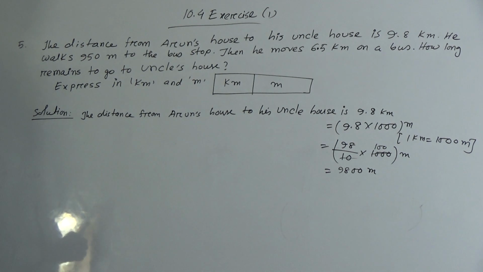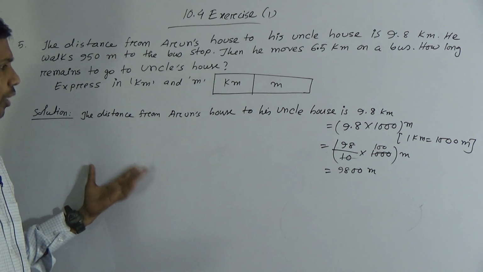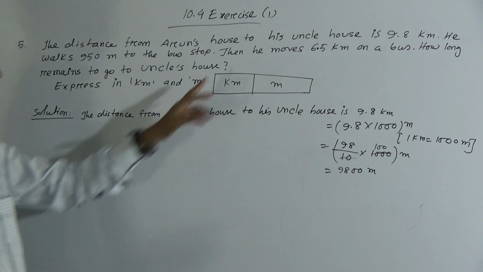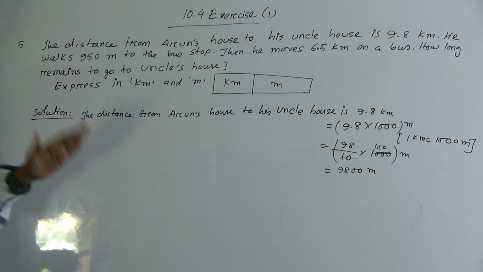Now the second step is he walks 950 meter to the bus stop. Okay, that means he walks 950 meter. Already this is converted into meter, but the second step, then he moves 6.5 km on bus. You see, 6.5 km. Now we have to convert kilometer to meter, right?